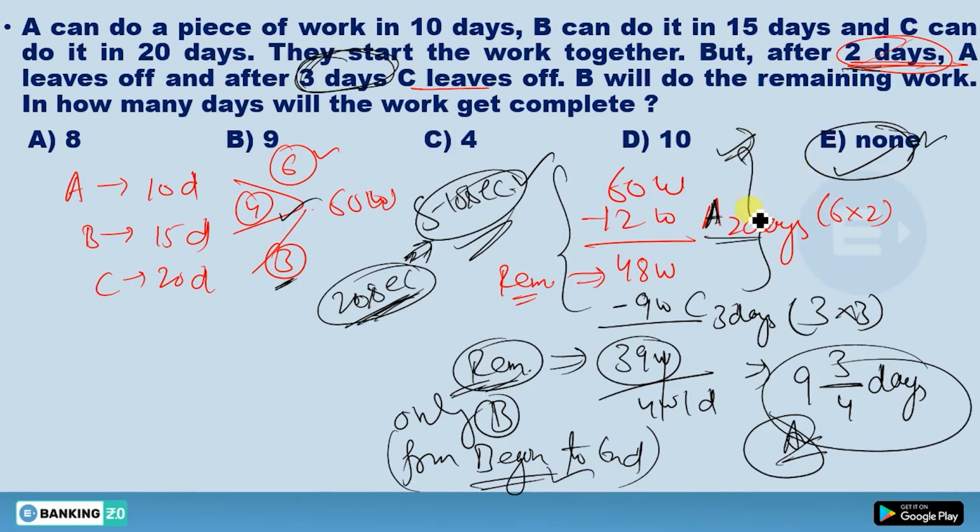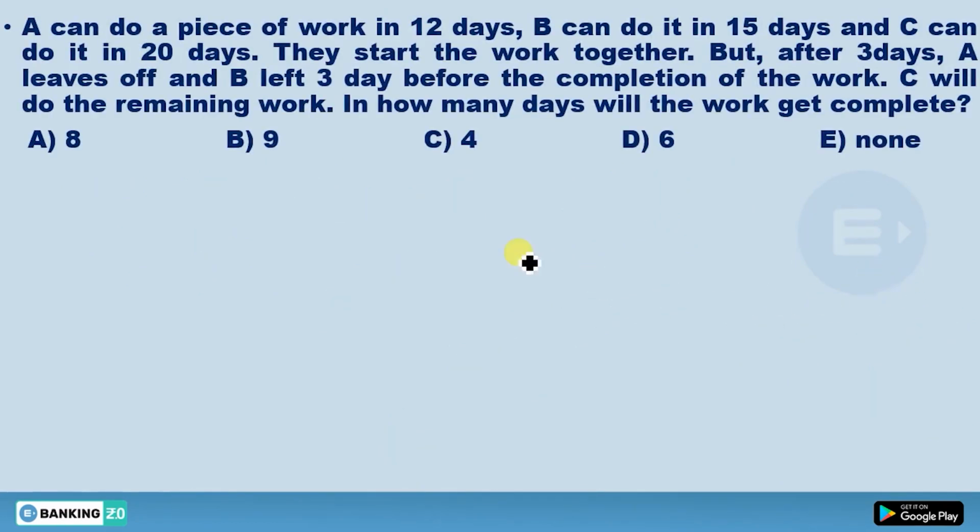So what I have told you, just subtract the work of A and C because they both were leaving this work, and you will get the answer. You get the remaining work as 39, and just divide 39 by this 4 work per day because this 4 work per day was the efficiency of B. So you got the answer 9 3 by 4 days. So 9 3 by 4 days is the right answer. I hope this concept is clear to you, and this question is your homework.